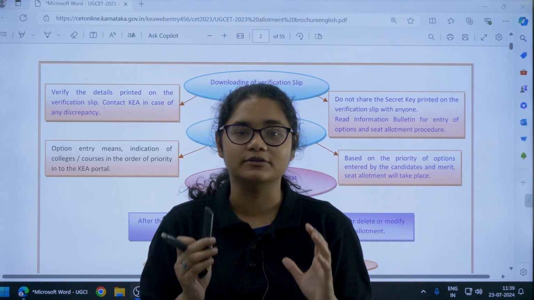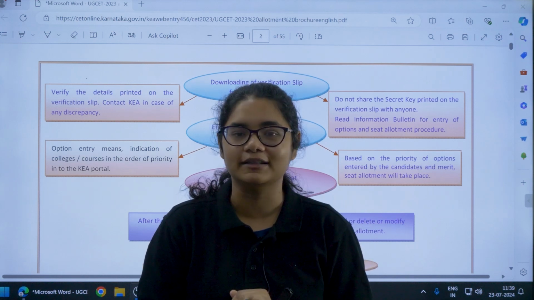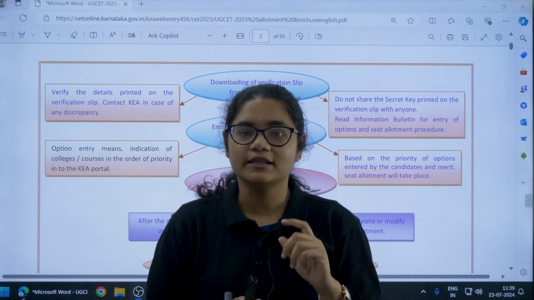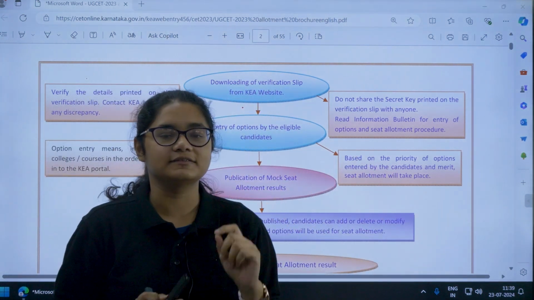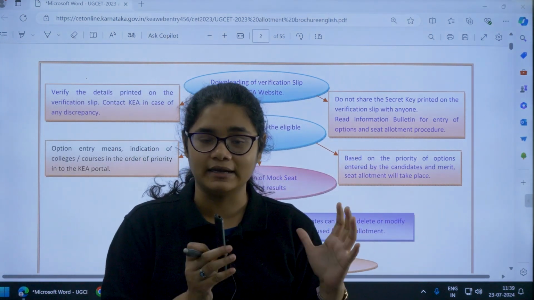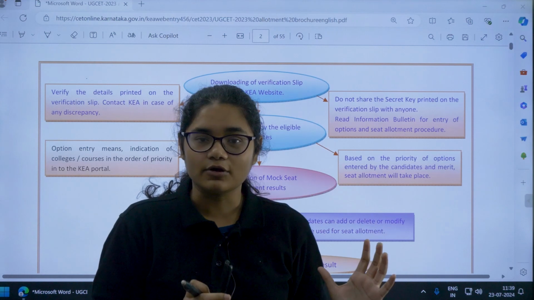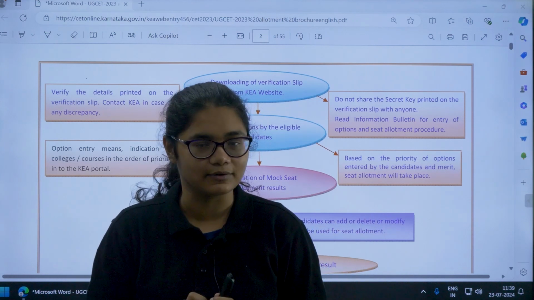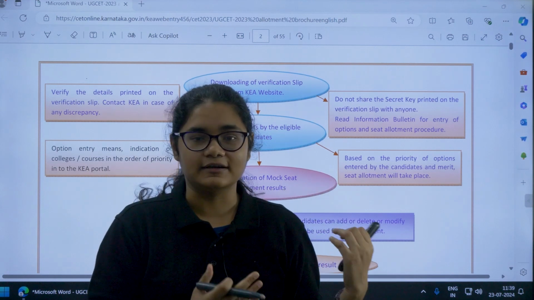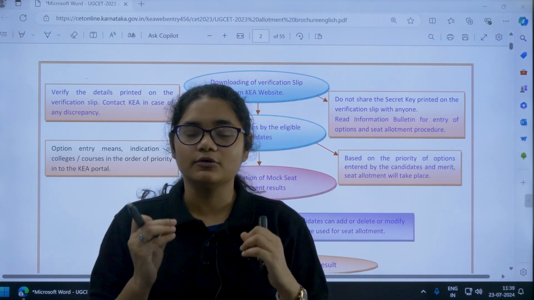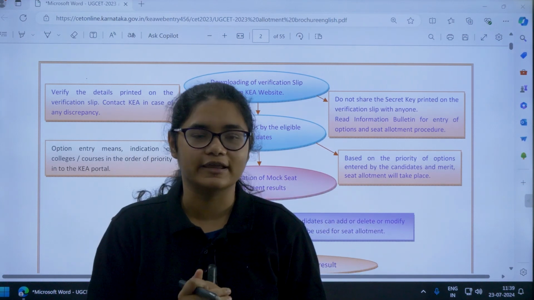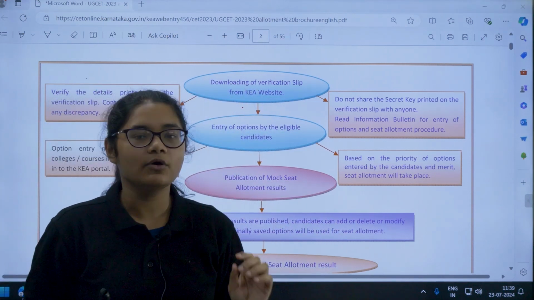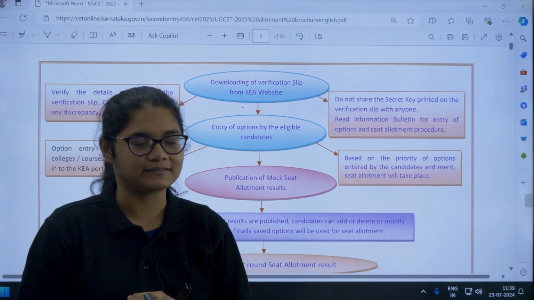And this will help you so that you will be more confident to participate in the KCET counselling process, which is going to start in a few days. Okay, so this document, which you can see here, is from the KCET Counselling 2023, but this is the official document, and your KCET Counselling 2024 will almost be similar to this one. So there is no need to worry, we can just understand the process in detail so that you don't face any difficulties in your KCET counselling. Okay, so now let us begin. So please watch the complete video to understand all the details of the KCET counselling.